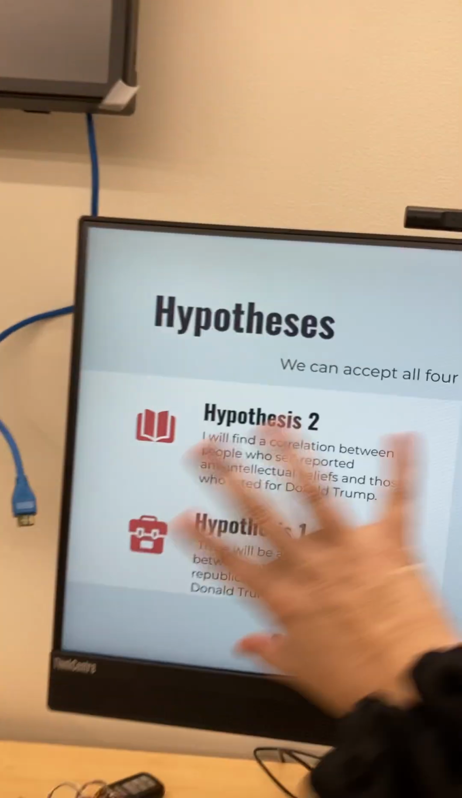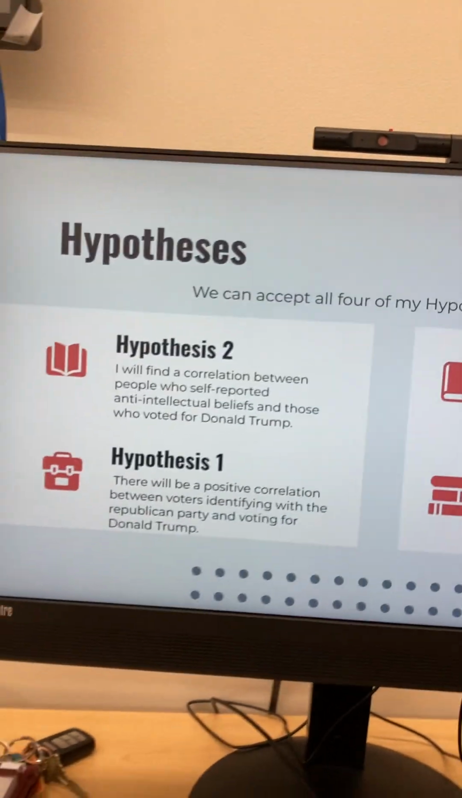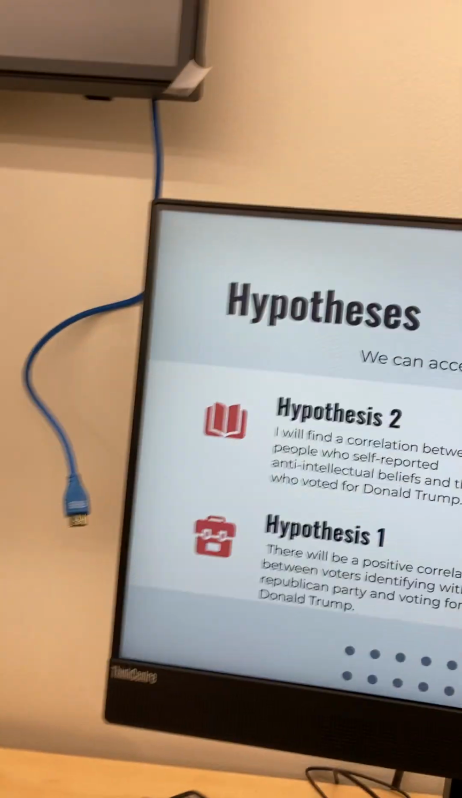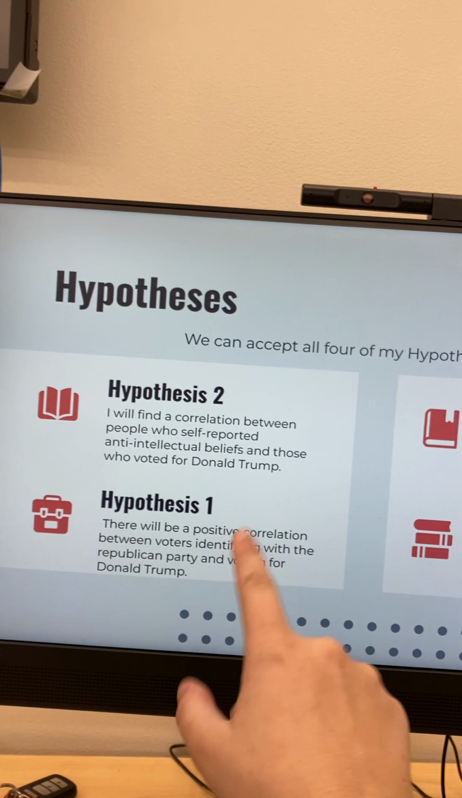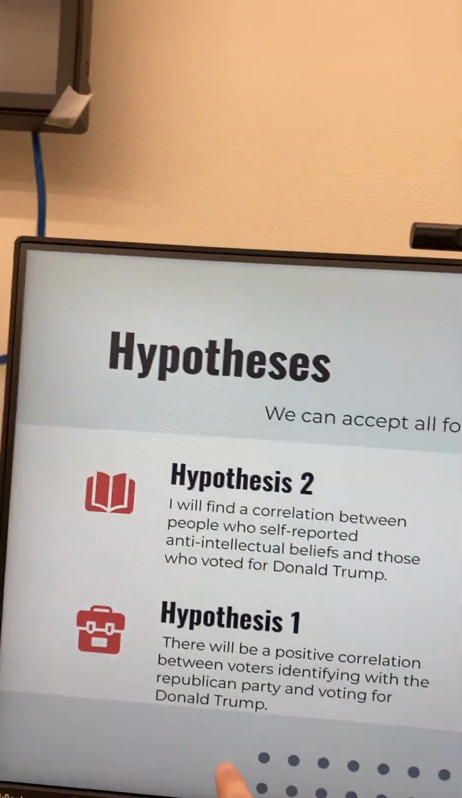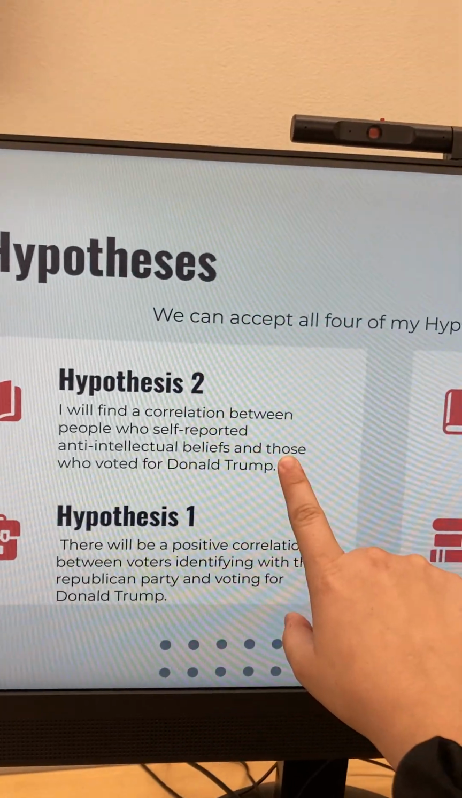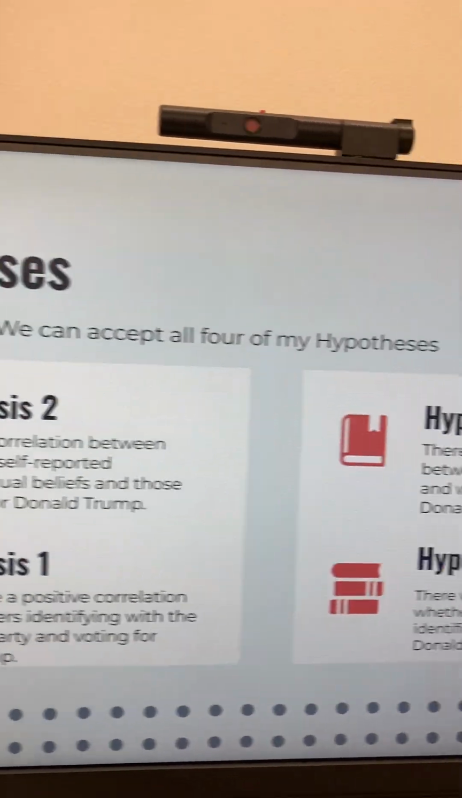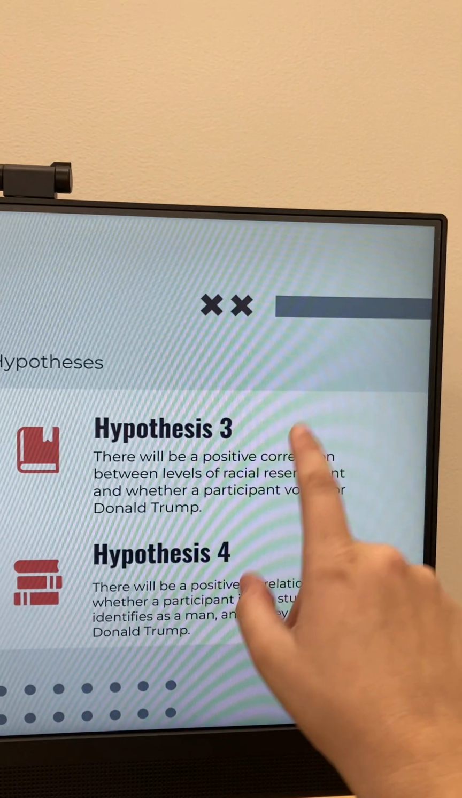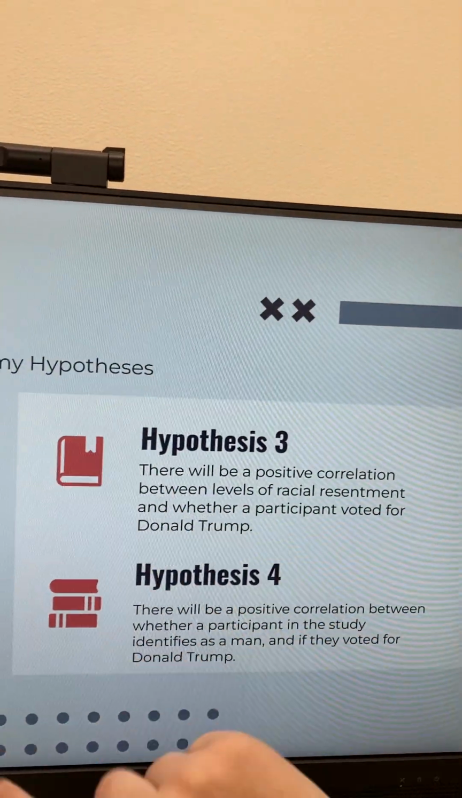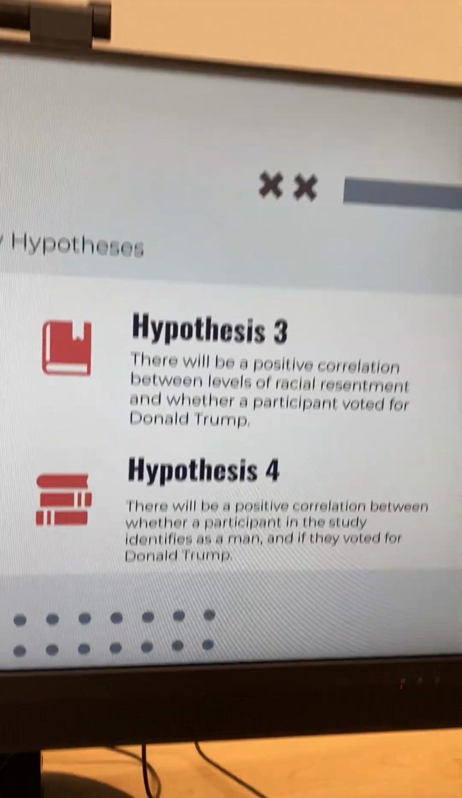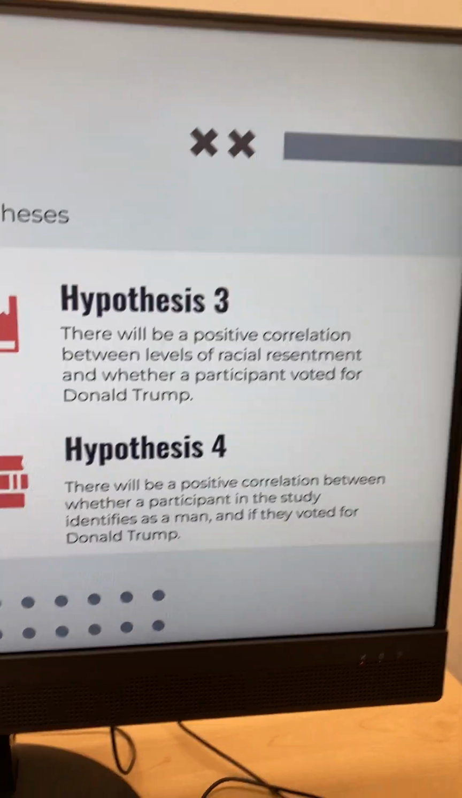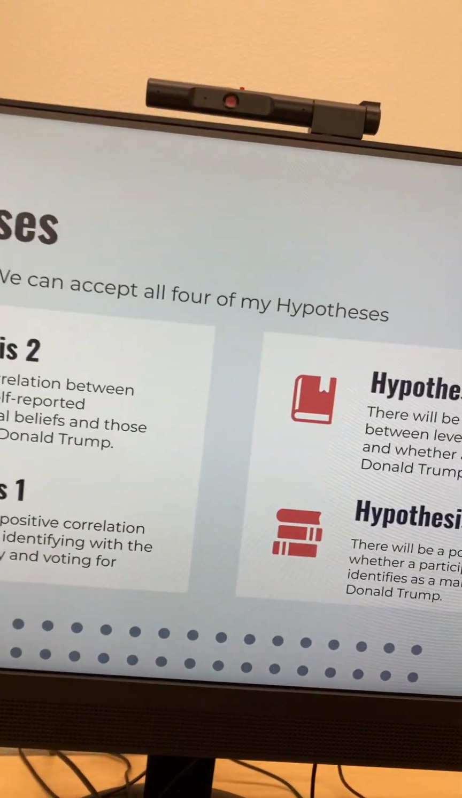So this is just like a copied slide of all of the hypotheses just to remind you of what they were. So we did find a positive correlation between those identifying with the Republican Party and voting for Trump. We did find a correlation between people who self-reported anti-intellectual beliefs and also who voted for Trump. We have a positive correlation between levels of racial resentment and whether a participant voted for Trump. And we did find a positive correlation between whether the person was a man and if they voted for Trump.